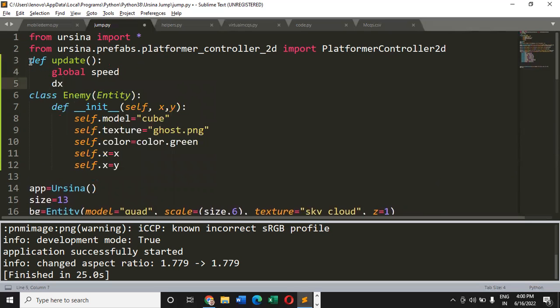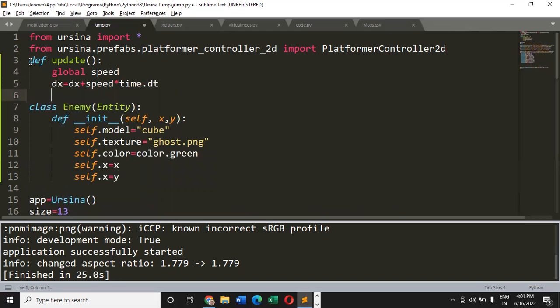And here we can simply pass a speed parameter, saying speed, let's multiply it by time.dt. So, I'm using the same formula which I used in the previous game. It should be dt, not a duplicate. Yeah, now it is perfectly fine.